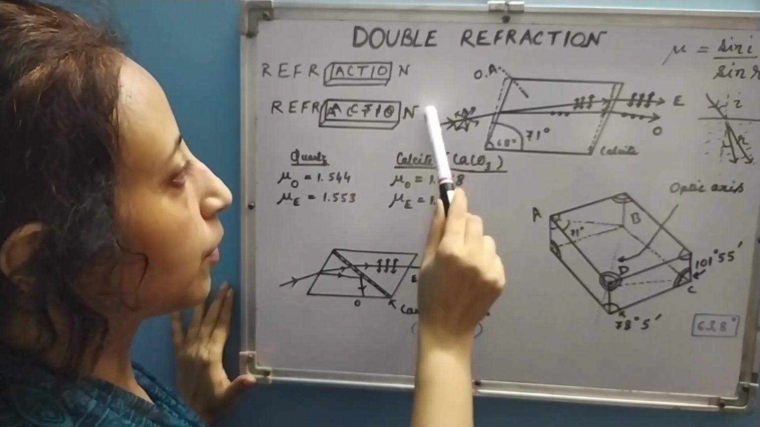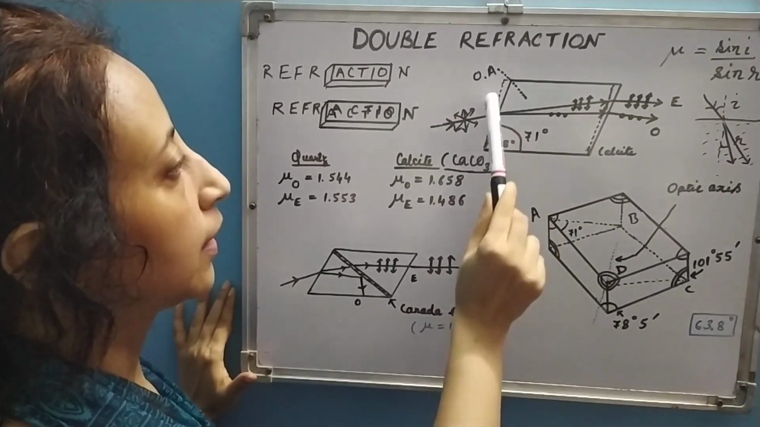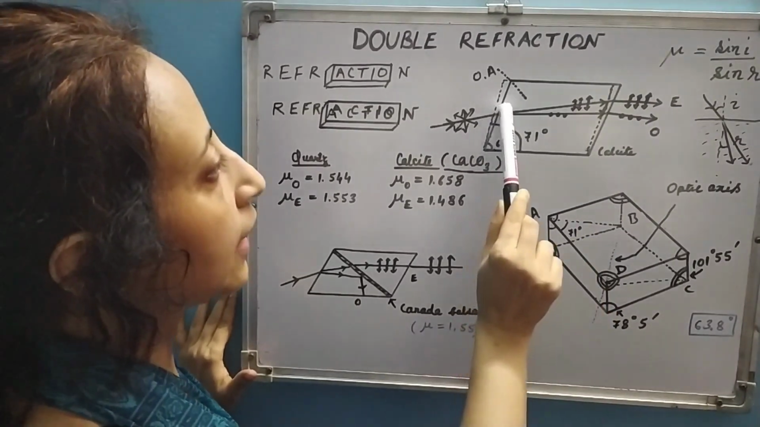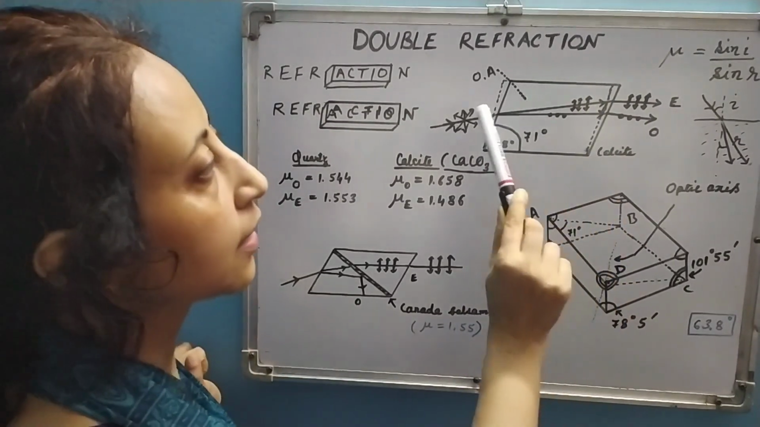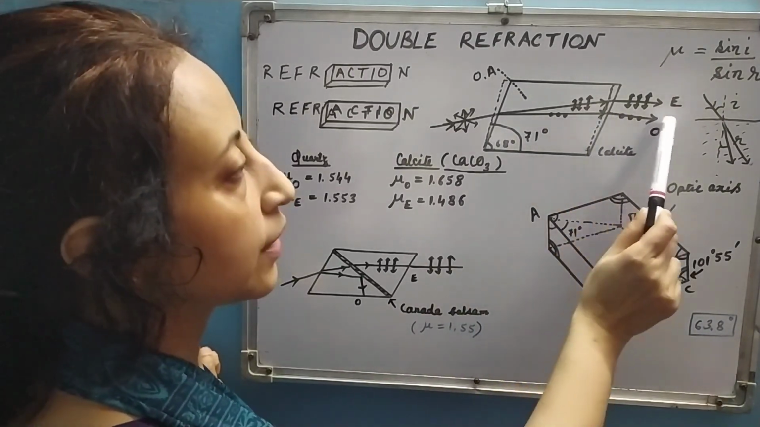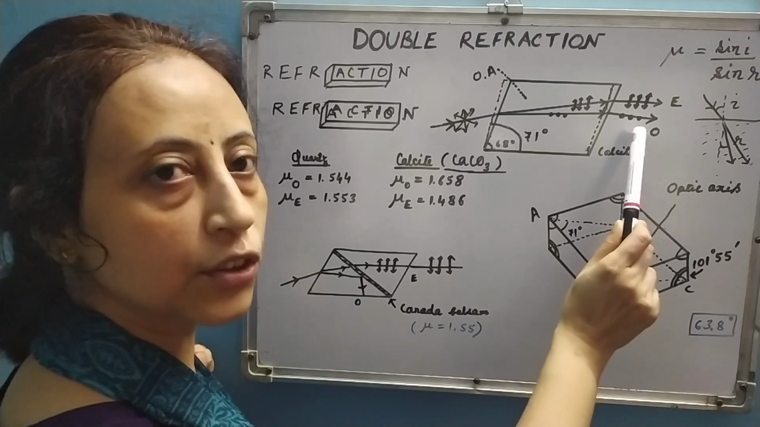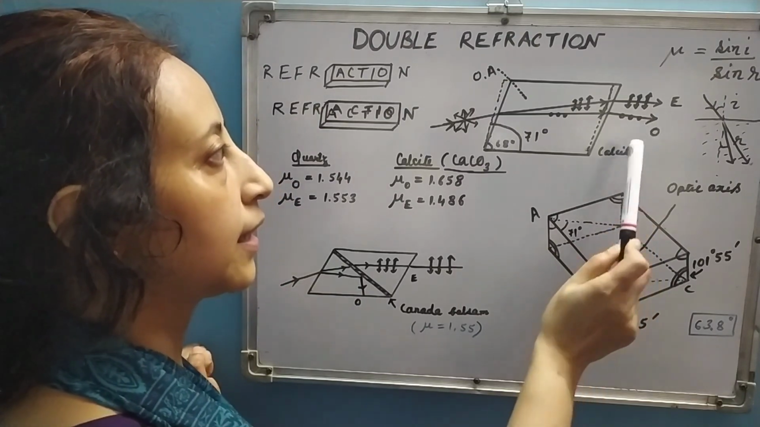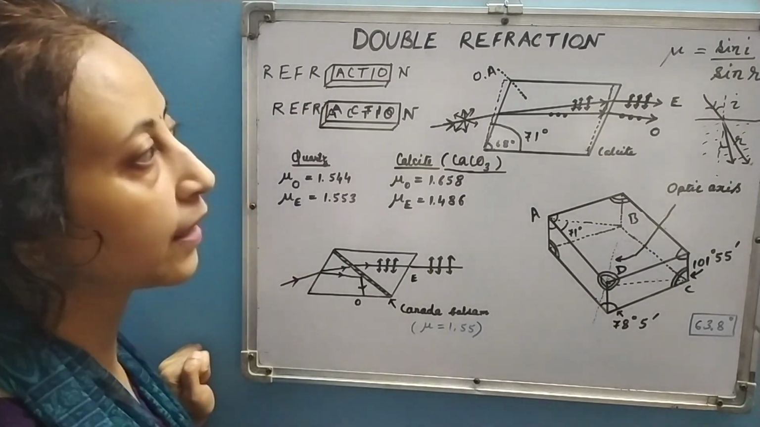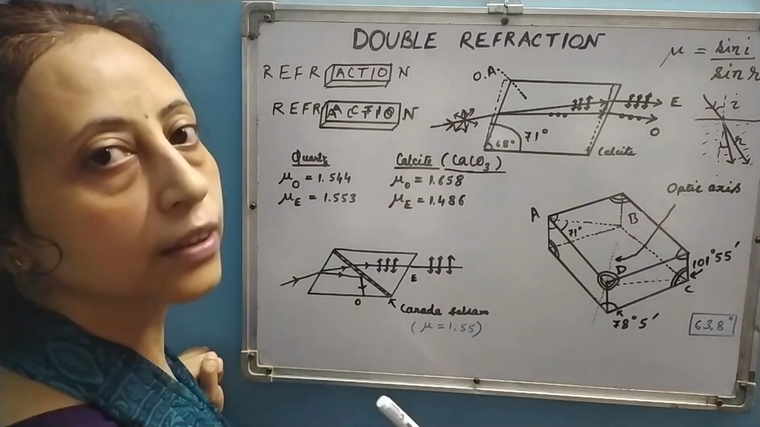Suppose this is one unpolarized light falling on this calcite piece and it is undergoing refraction. It is seen that it will be split up into two parts. One ray will be obeying the laws of reflection and refraction, that is called ordinary ray. The other part will not be obeying ordinary laws of refraction and reflection, and that will be called extraordinary ray.